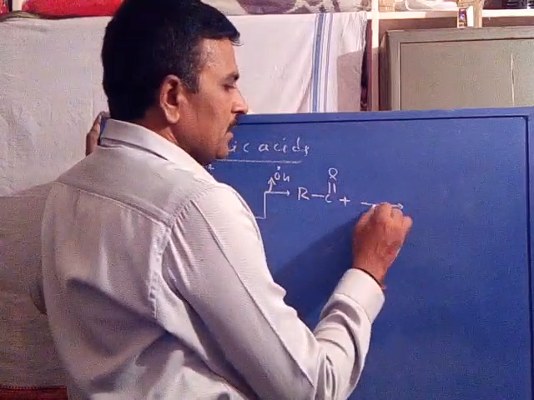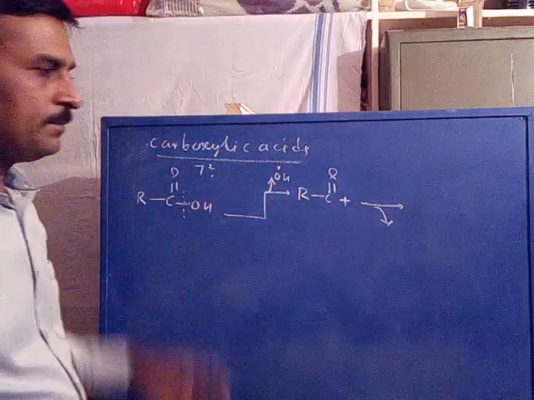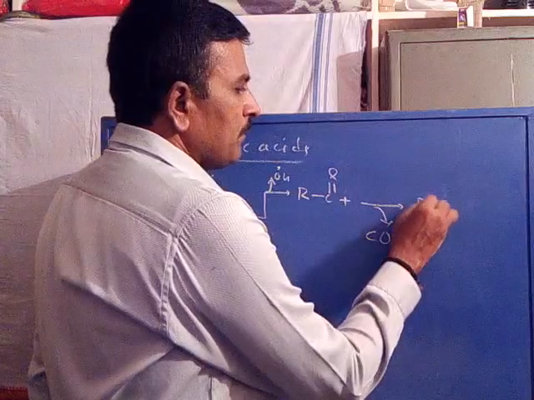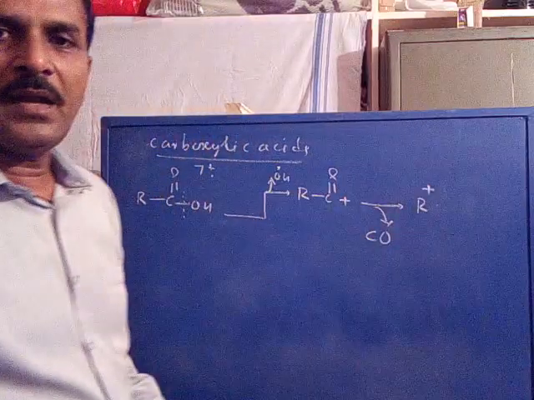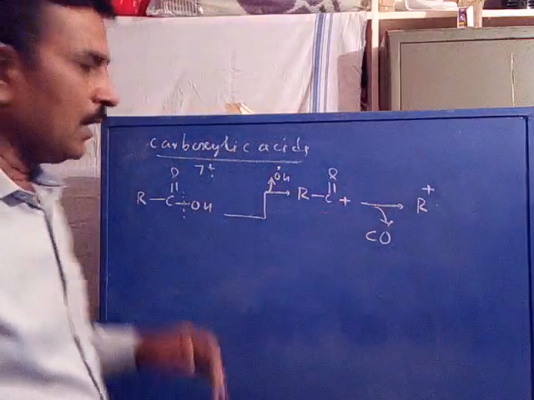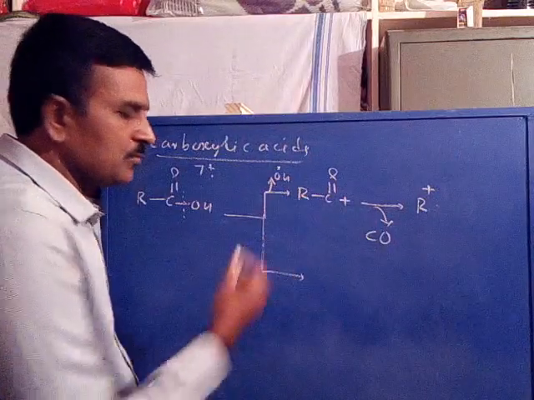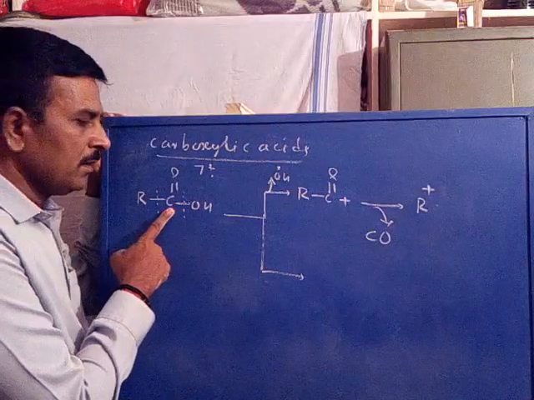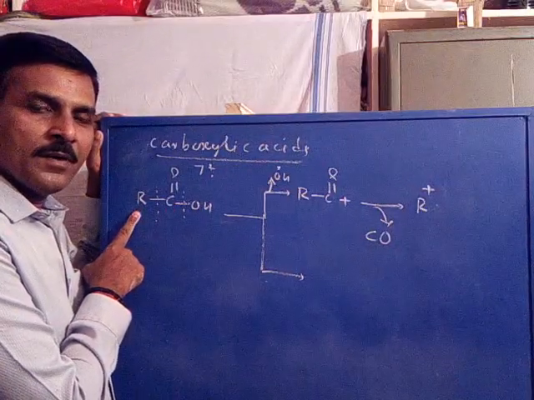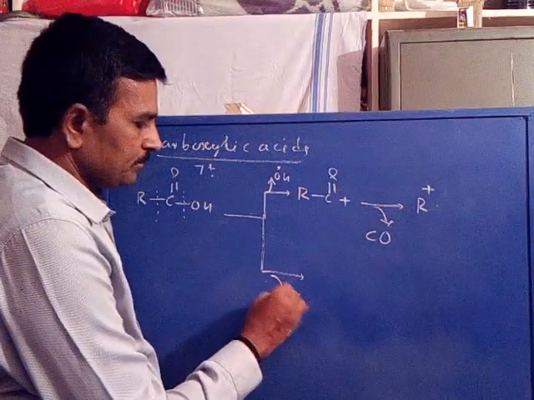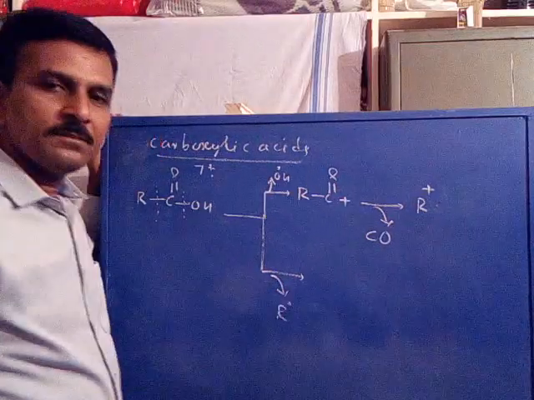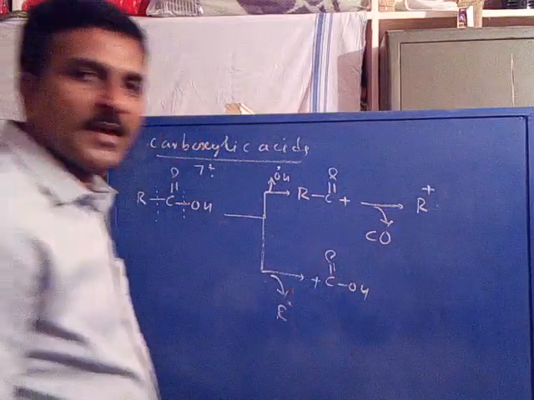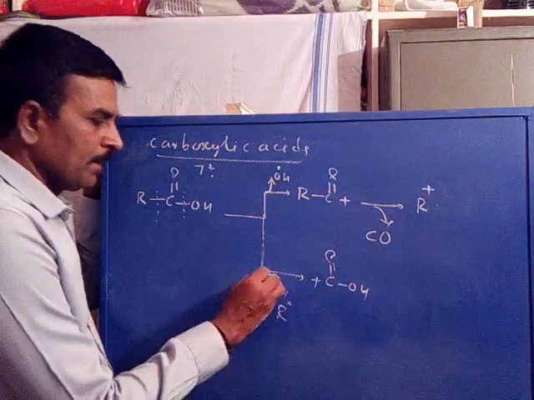Similar to aldehydes, it will further undergo fragmentation by the loss of carbon monoxide as a neutral to form the alkyl cation. Or they may also undergo fragmentation by the cleavage of the alkyl-carbon bond. The alkyl may be eliminated as a radical to form the C=O-OH carboxylic acid group as a cation, or vice versa.